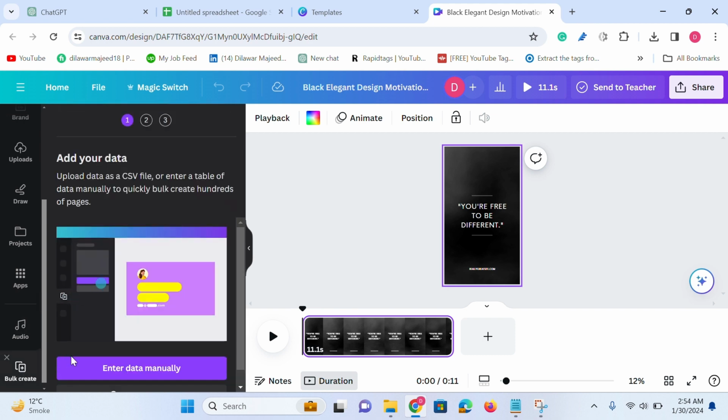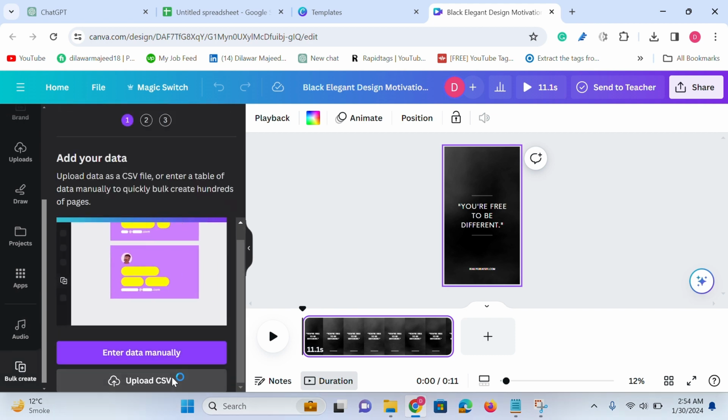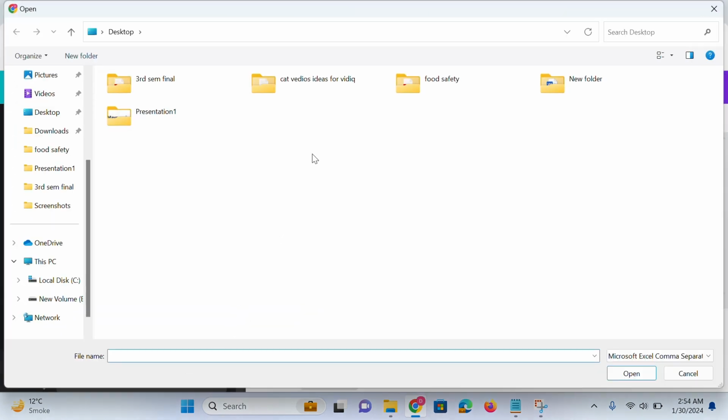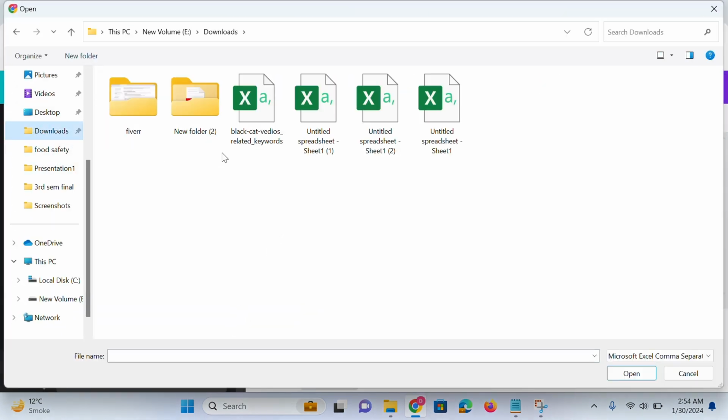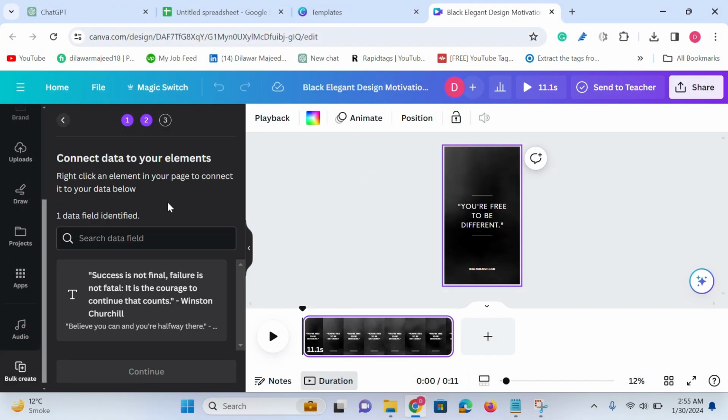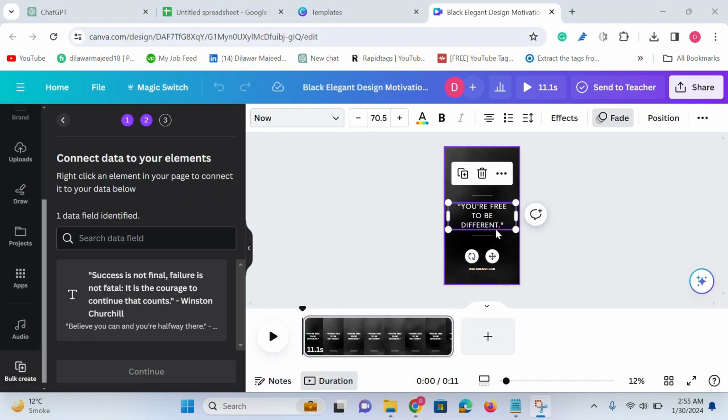With this same option, you have to click on bulk create 100 reels. Enter data manually or upload a CSV. I already have a CSV. Now the option is that I gave it 95. Now we have to download this. Now it is telling me how to do it.